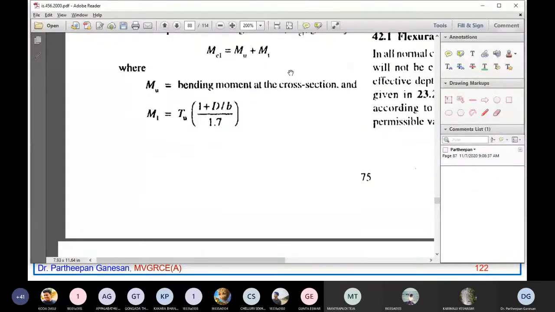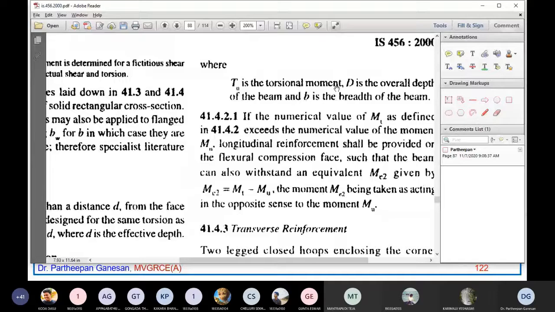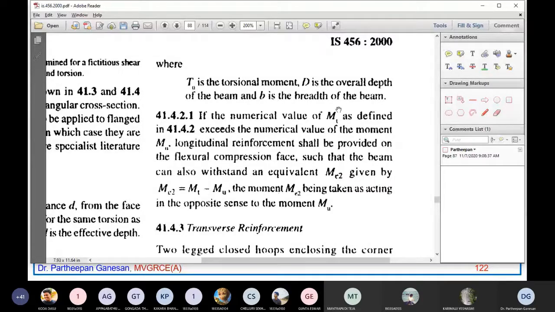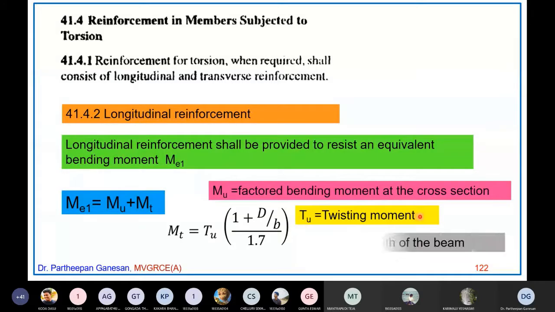So that's what is given here. MT is equal to TU into (1 plus D by B) divided by 1.7, where T is the torsional moment or twisting moment, D is the overall depth, and B is the breadth of the beam. So T is the twisting moment, D the overall depth, and B the width of the beam.